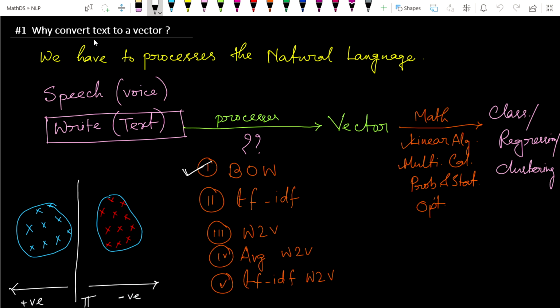How does Google understand our voice, what words we have used? Internally, Google uses natural language processing algorithms that convert the voice to text and the text to a vector. On that vector they apply machine learning algorithms, and on the basis of the output of that algorithm they give us the output. That's the job done by OK Google, Siri, and Alexa.